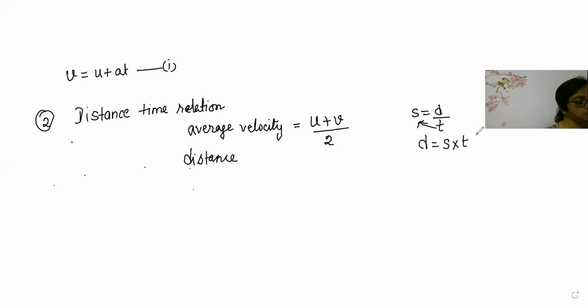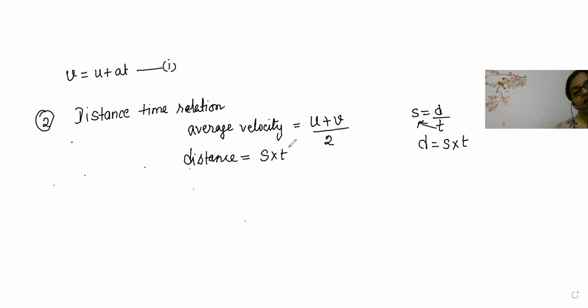Speed is equal to distance by time, so distance is equal to speed into time. I repeat, speed is equal to distance by time, so distance will be equal to speed into time. So shall we write here: distance is equal to speed into time? Okay.